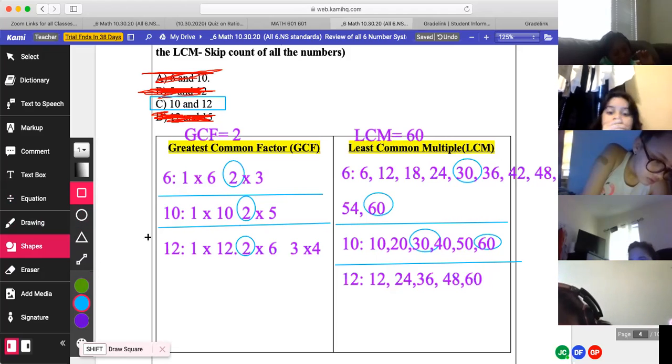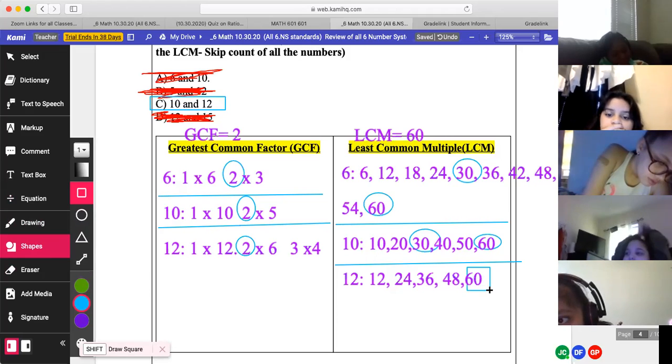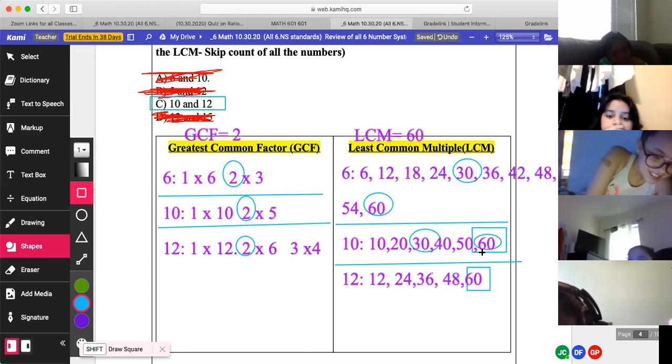Bingo, sir. You realize that we had a lot of steps to that one, right? And it was kind of confusing. But as soon as you read carefully and do it properly, you should be having no problems trying to find the correct answer. Okay. Chris, do you see why the LCM is 60 here, sir?